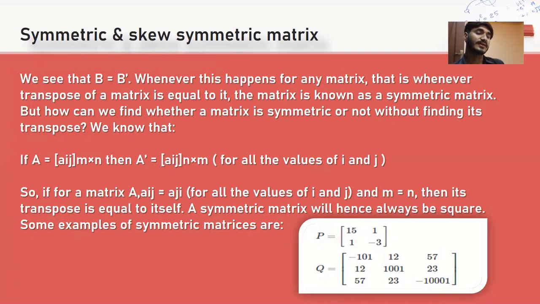So here is the example. If for a matrix Aij is equal to Aji for all the values of i and j, and m is equal to n, then its transpose is equal to itself. A symmetric matrix will hence always be square. Some examples of symmetric matrix are given below.